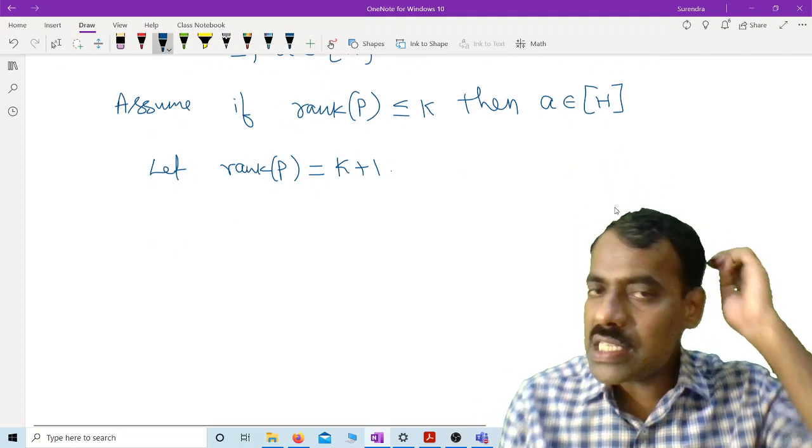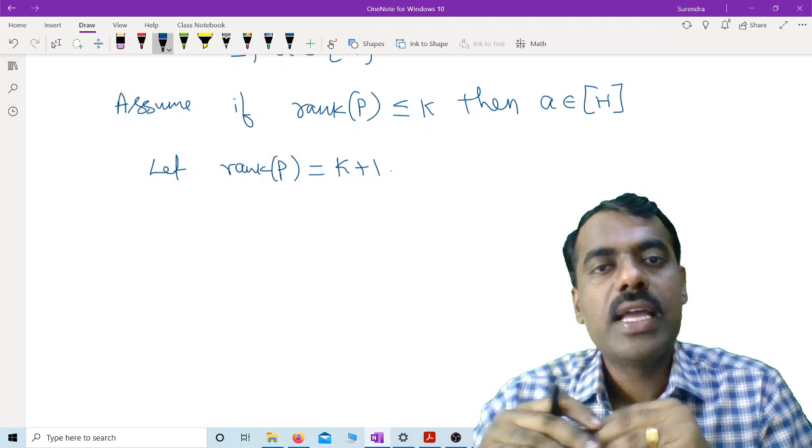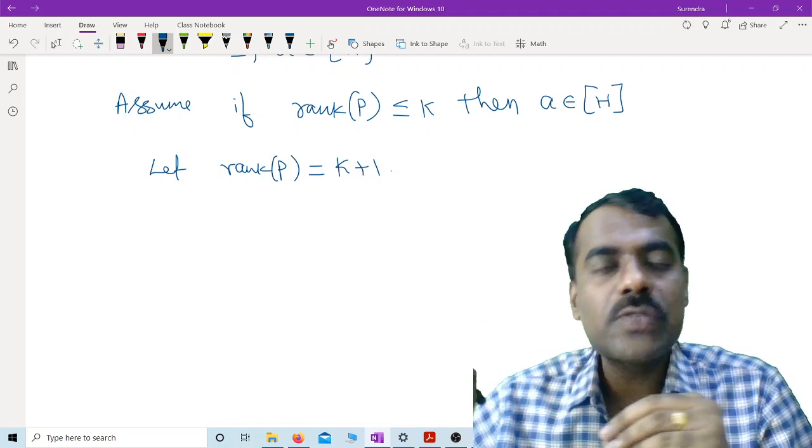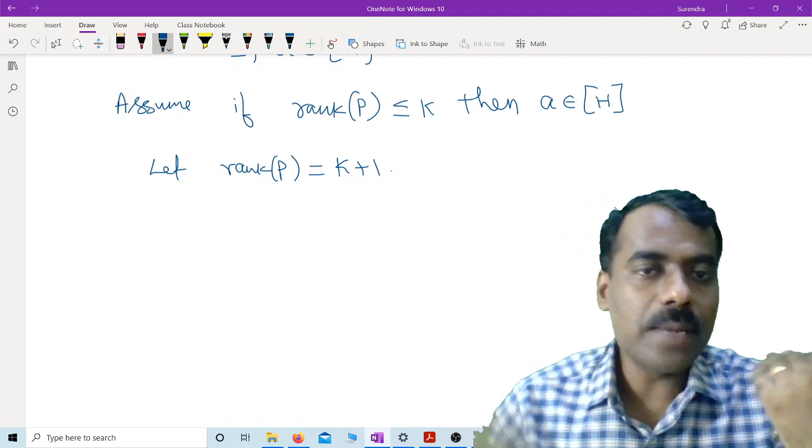But if the rank of P is equal to k plus 1, what does it mean? It involves k plus 1 variables. Some of them may be repeated also.